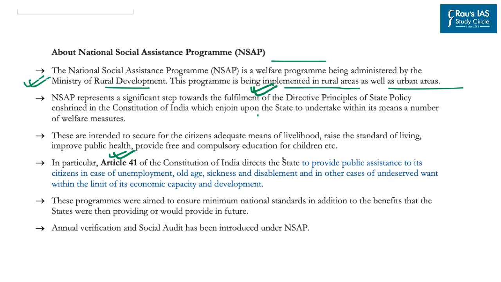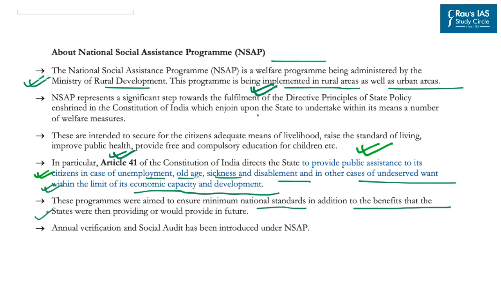So, according to Article 41, it directs the state to provide public assistance to its citizens in case of unemployment, old age, sickness and disablement, and in other cases of undeserved want within the limit of a state's economic capacity and development. Further, it says that these programs were aimed to ensure minimum national standards in addition to the benefits that states were then providing or would provide in the future. Another important aspect is that annual verification and social audit has been introduced under National Social Assistance Program.